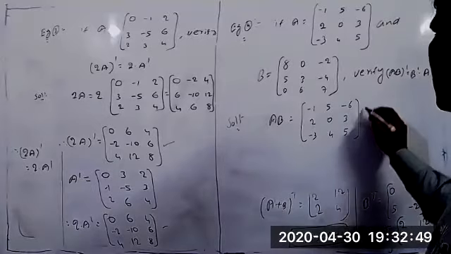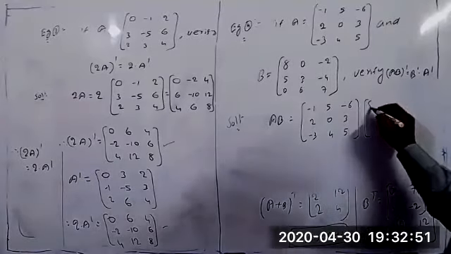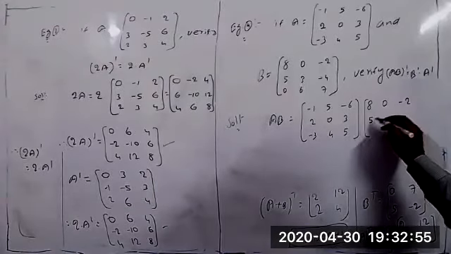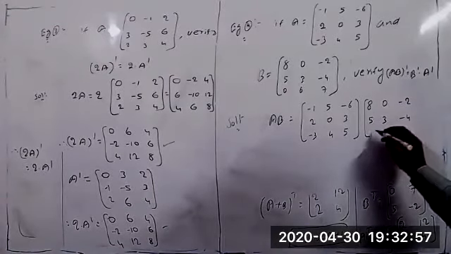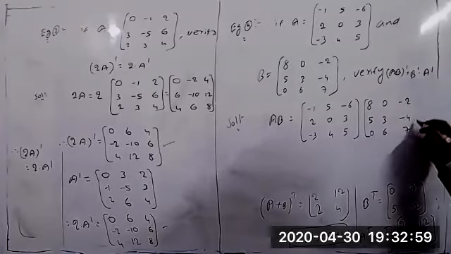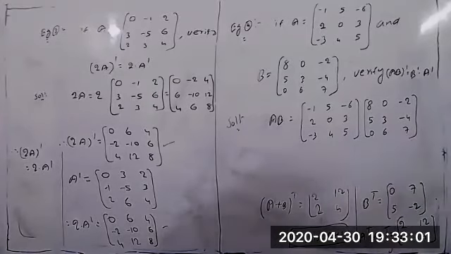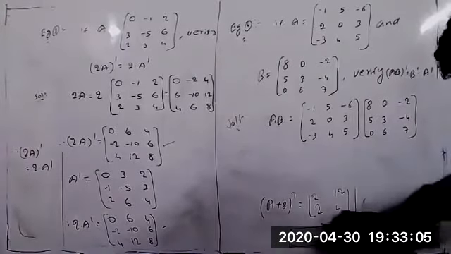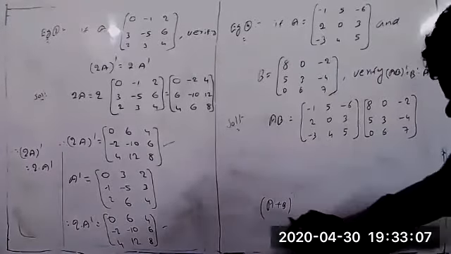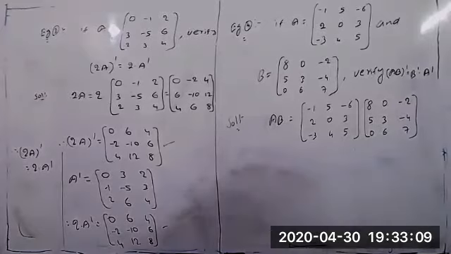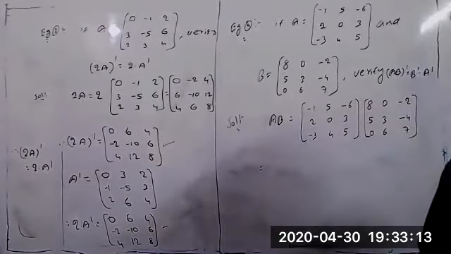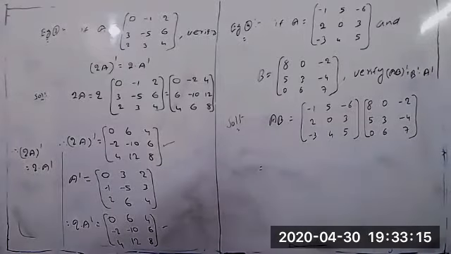This is the matrix A, and matrix B equal to 8, 0, -2, 5, 3, -4, 0, 6, 7. Now we can multiply both, A into B, row into column. Already you know very well how to multiply two matrices.